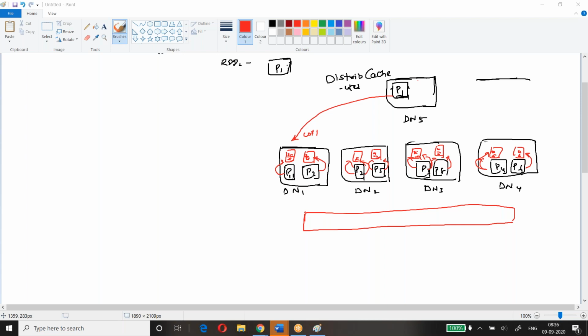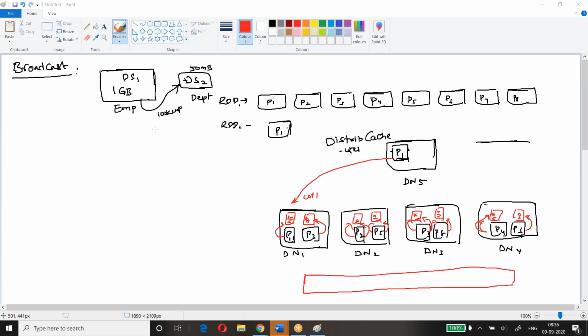The same concept in Spark is named a broadcast variable. It's also memory only. Here, the smaller data set that we have, we will keep in the broadcast.